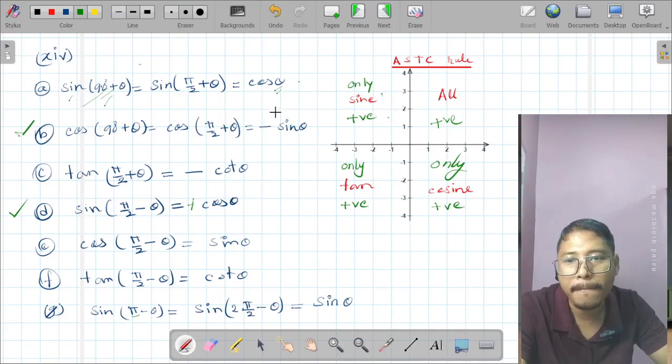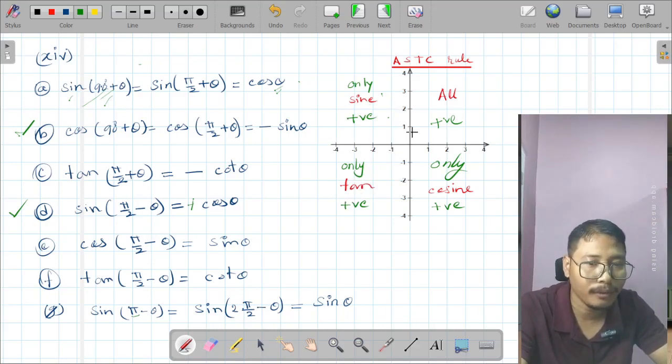Okay. So here look at this. If the angle is greater than 180 degree and smaller than 270 degree, then only tan relation will be positive, others will be negative.